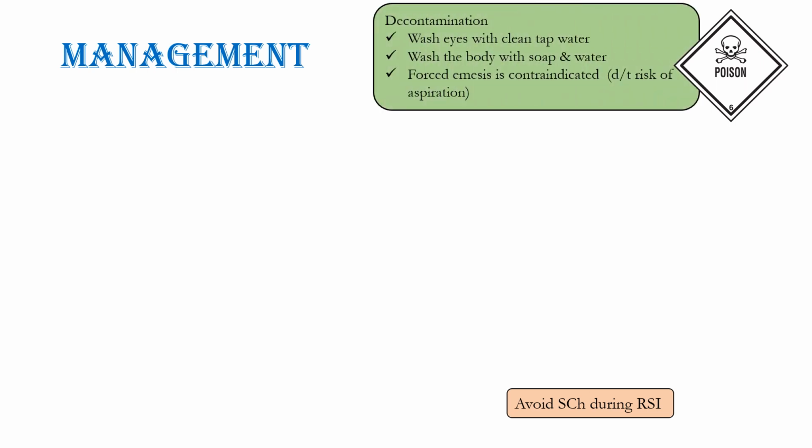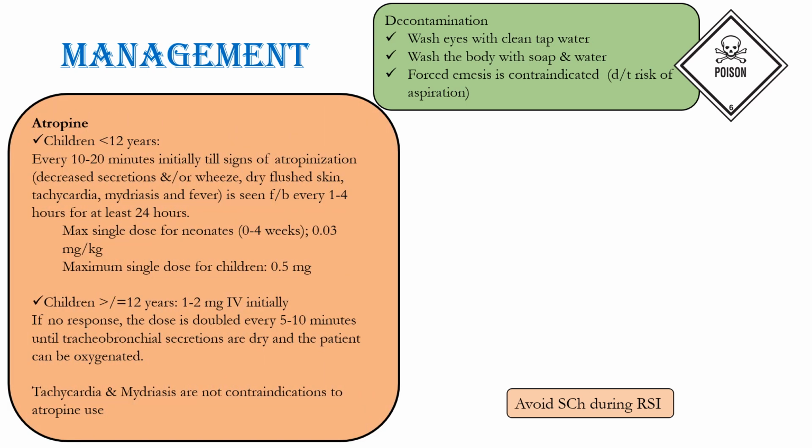Some important points you must remember while managing a patient are that you must avoid succinylcholine during rapid sequence intubation in case you need to intubate the patient for managing the airway, since succinylcholine may cause prolonged neuromuscular blockade. For decontamination, you must wash the eyes with clean tap water, wash the body with soap and water, and forced emesis or forced vomiting is contraindicated due to the risk of aspiration.